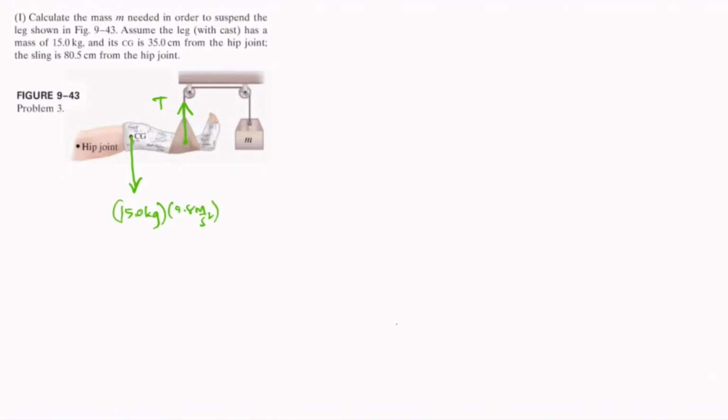The next thing we need to do is to identify the axis of rotation. As we know, if this mass goes down, the whole leg goes up, and it goes up with having this as the axis of rotation, which means we identify the hip joint as the axis of rotation or the fulcrum.